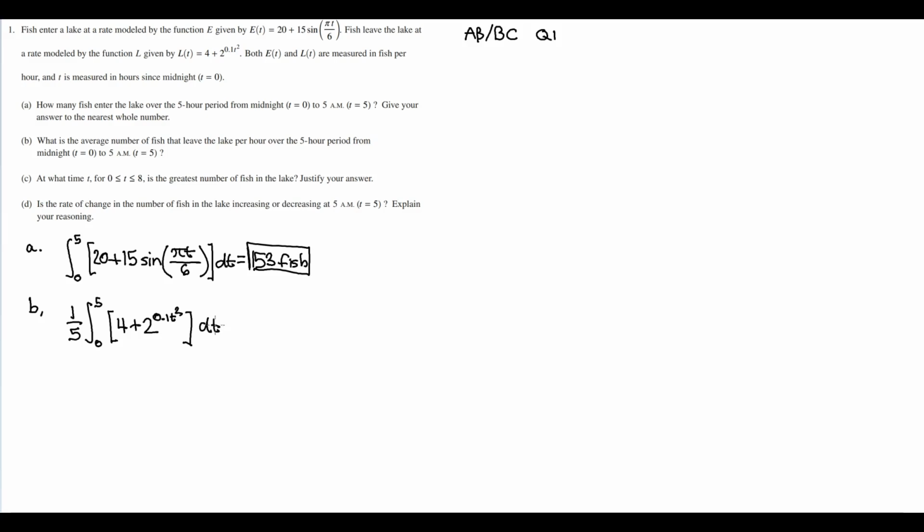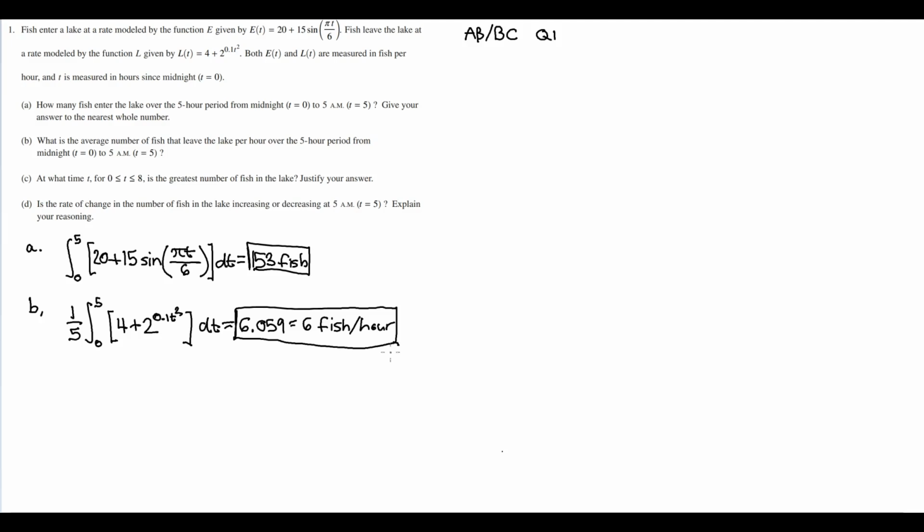And we get an answer of 6.059. Okay, it's approximately 6 fish per hour. That's the average number of fish that leave the lake per hour.